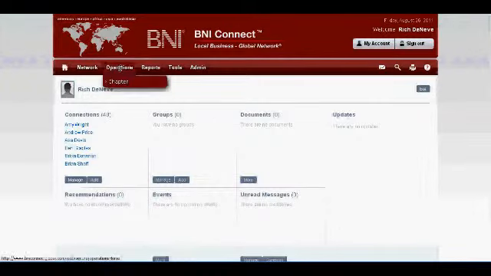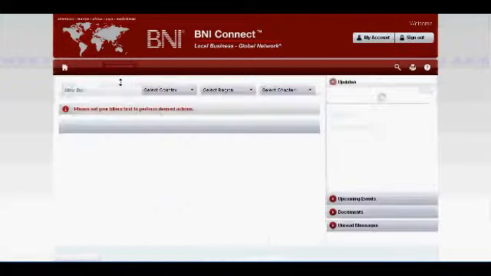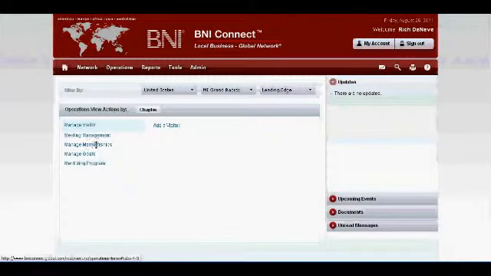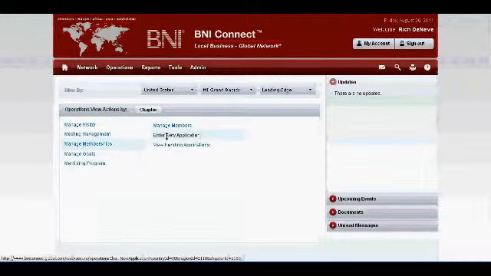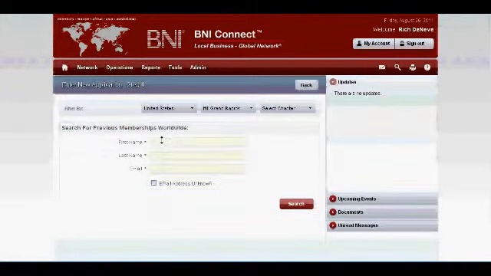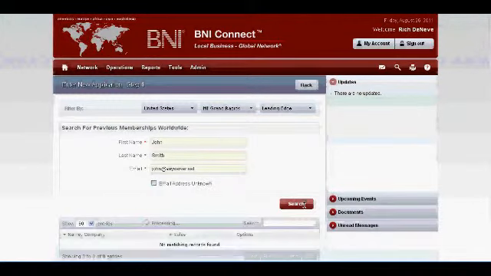So go to Operations and then Chapter, and then click on where it says Manage Memberships, the third one down on the left, and enter New Application. The first step in this process is the system needs to verify if that person has had a BNI membership in the past. So you'll just enter their first and last name and then the email address that would have been associated with a previous membership.